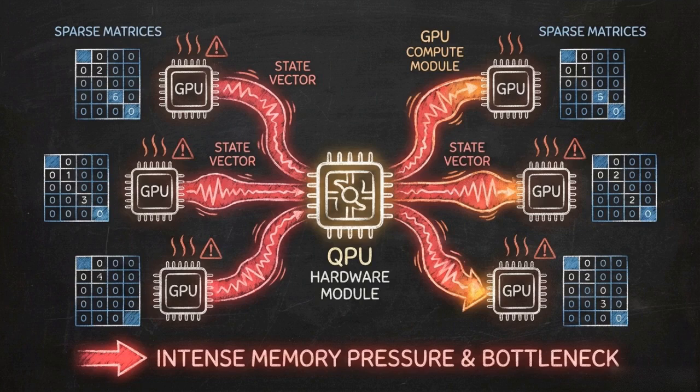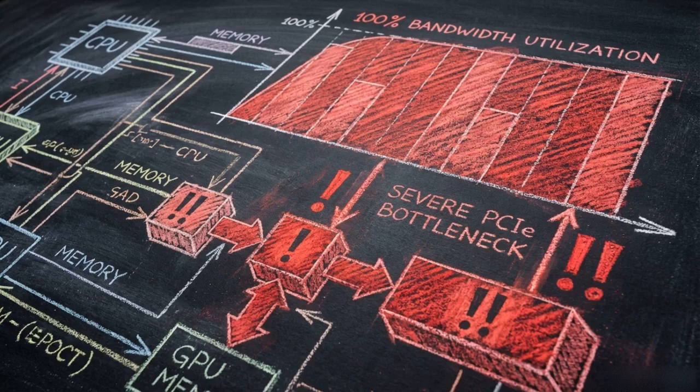Calculating updates requires massive classical GPU clusters running sparse linear algebra, computation optimized for matrices dominated by zeros, representing the quantum state. Constantly transferring these massive state vectors creates intense memory pressure on the classical hardware. Any theoretical quantum speedup is neutralized if the classical high-performance pipeline chokes on these bandwidth constraints.